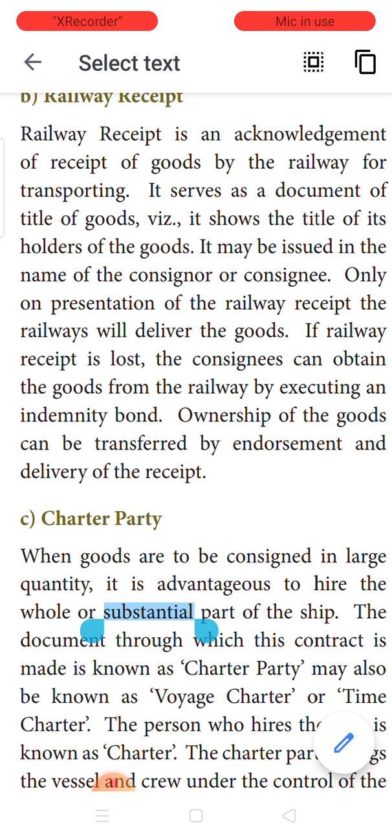So to take delivery of the goods, the receipt has to be shown by the person taking delivery. Suppose it is lost, then they have to produce an indemnity bond, that is, a coverage bond. For example, if you have lost the receipt, you have to provide an indemnity bond stating that no one will come and claim the goods. Then the ownership will be transferred and endorsed, and the goods will be delivered.